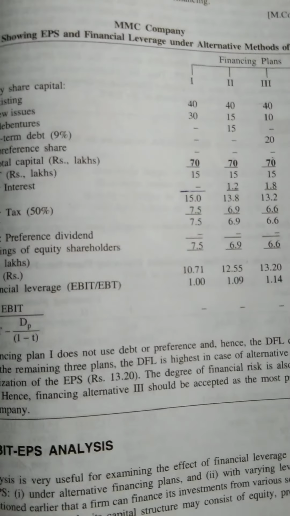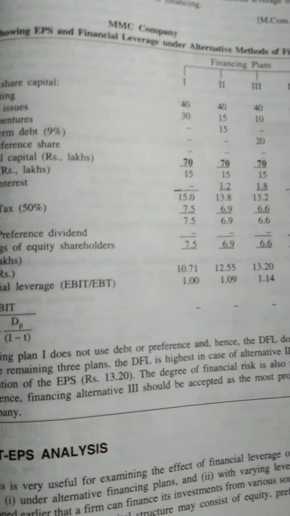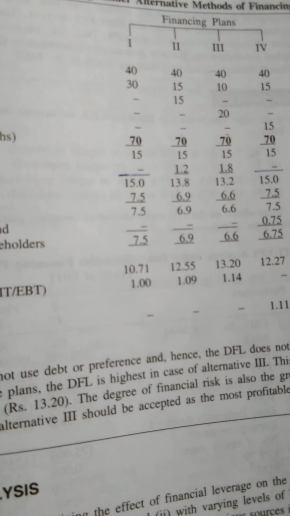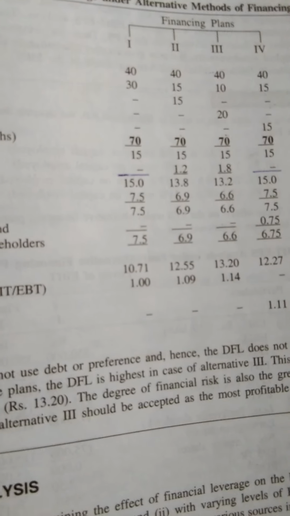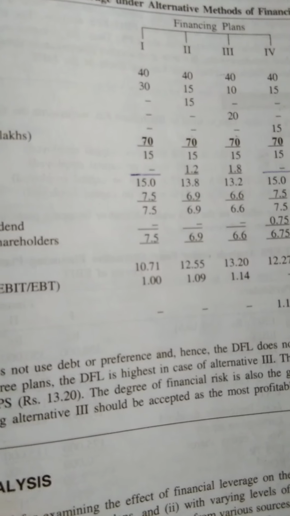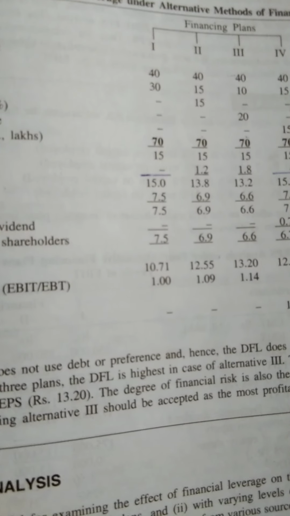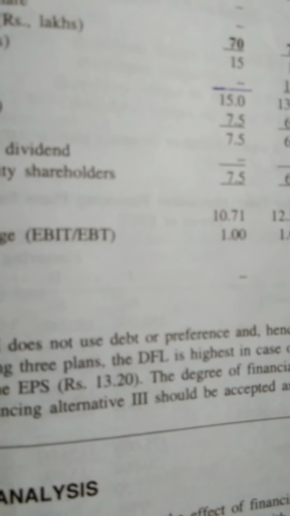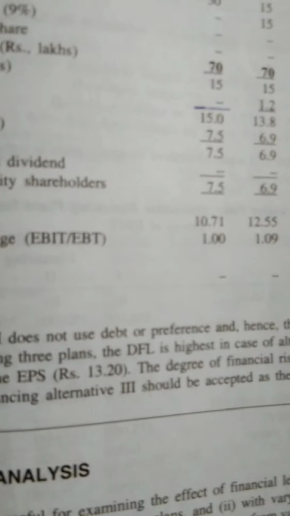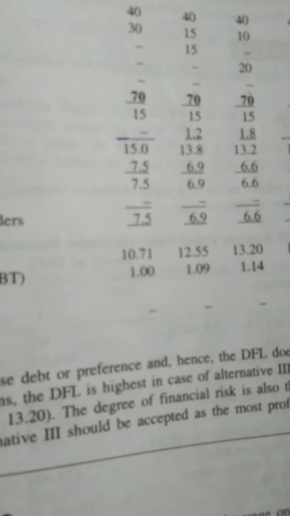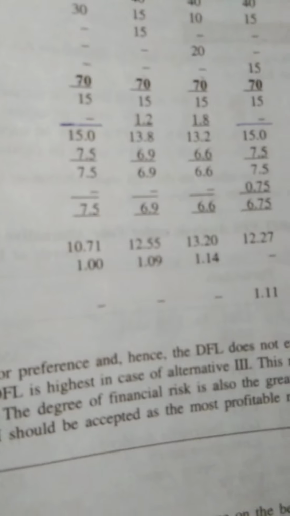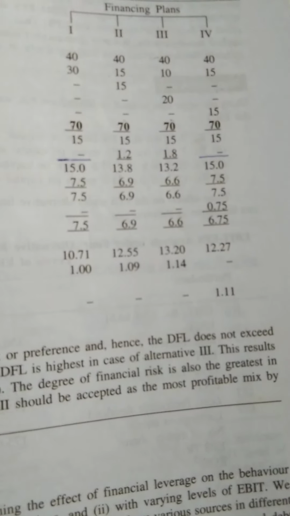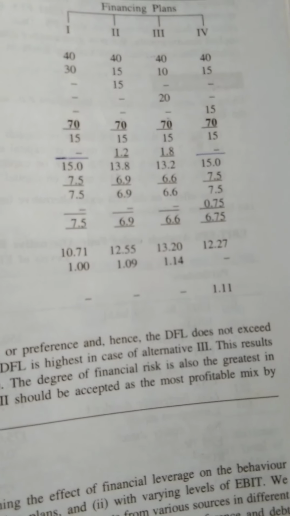If we calculate 8% interest on 15, it comes out as 1.2, because the company raises 8% debenture of rupees 15 lakhs. Likewise in the third case, it will be 9% on rupees 20 lakhs, that's why it is 1.8. And in the fourth option there is no debt capital, that's why it is kept blank.